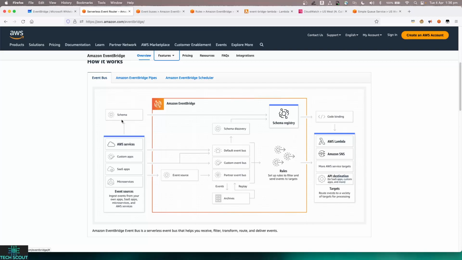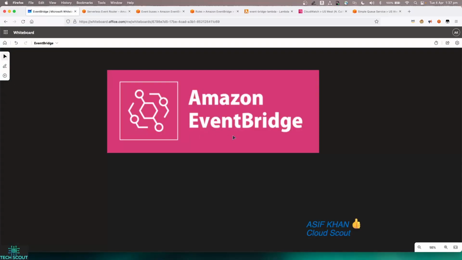Once that structured format of data is sent, it is pumped into an EventBridge bus, and from there we provide different rules. These rules are basically a JSON pattern which we provide, so that the rule is executed on top of the incoming event, and based on the rules which are valid, the data is processed according to that rule. Then in the rule, you define your target destination, and that's where the particular event is published.